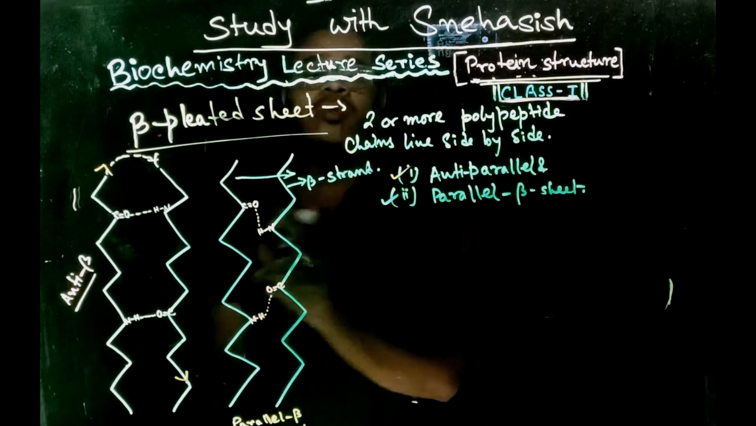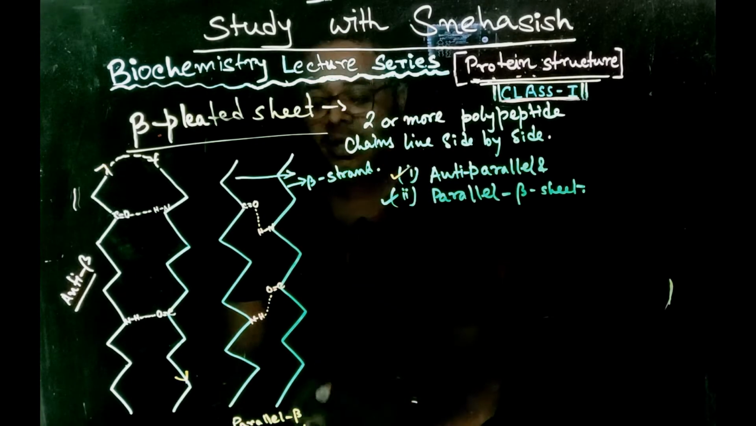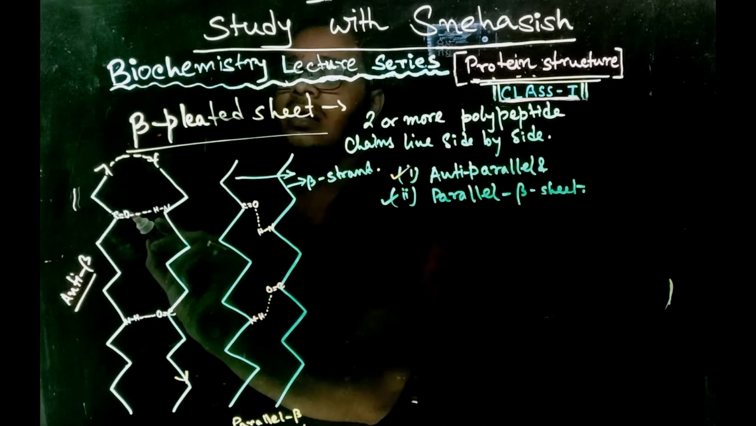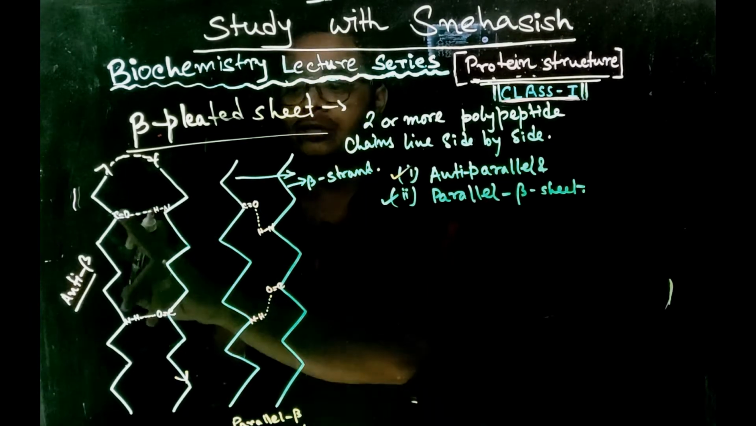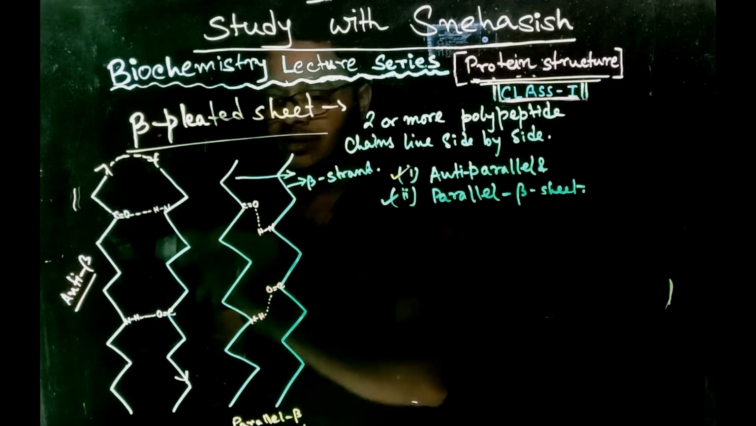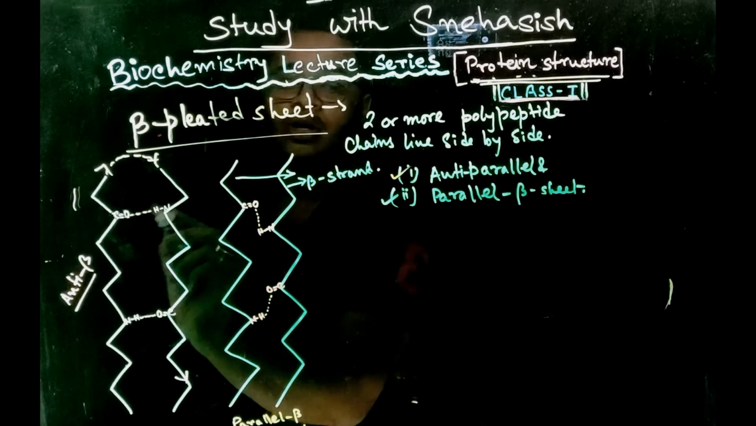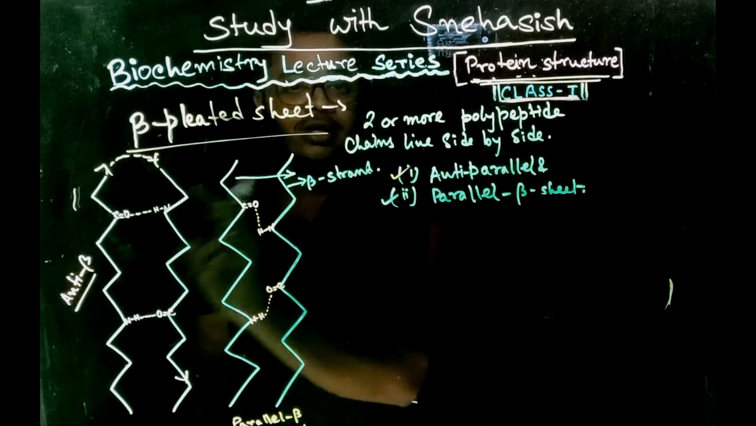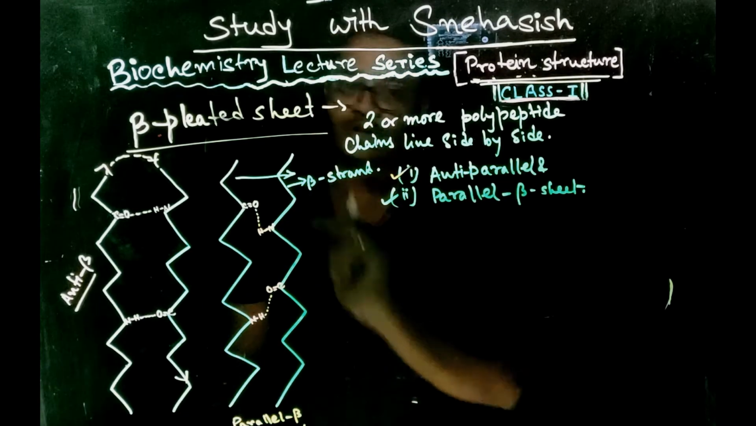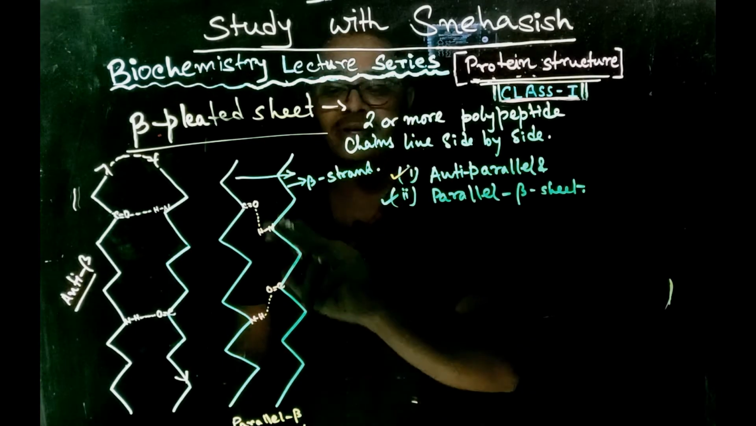Now we have found that the anti-parallel beta pleated sheet is more stable than the parallel beta pleated sheet. Why? Because in the anti-parallel beta pleated sheet, the interchain hydrogen bonds between the two beta strands are shorter and collinear. The bond length is shorter, and as it is shorter, it is stronger. While in the case of parallel beta pleated sheets, the hydrogen bonds are not collinear and the bond lengths are longer. They are haphazard and longer.